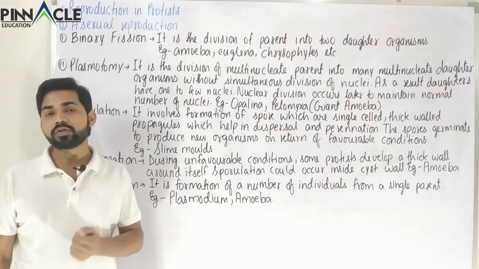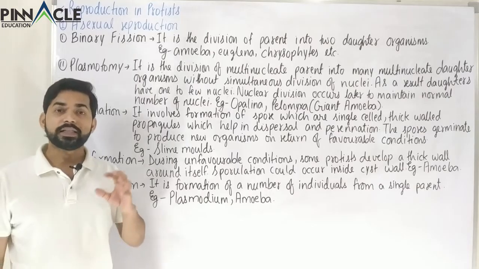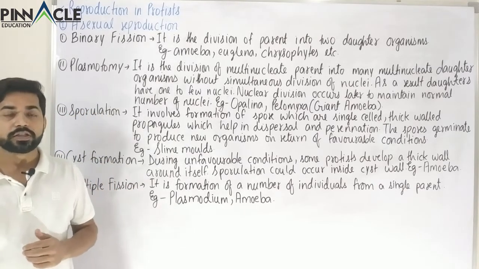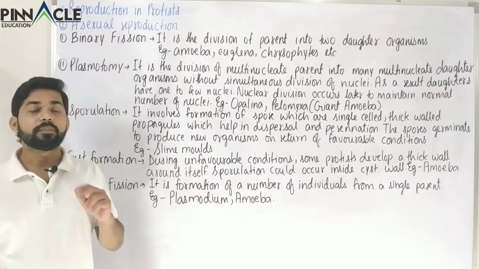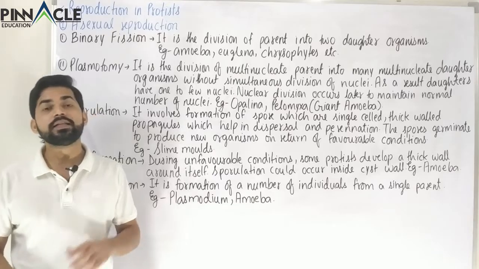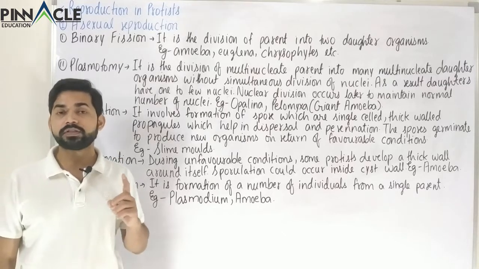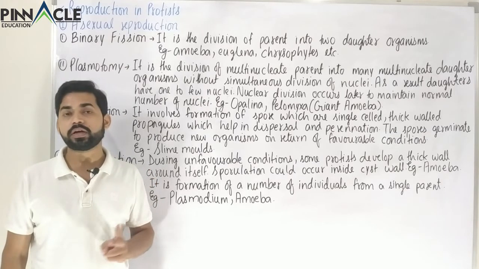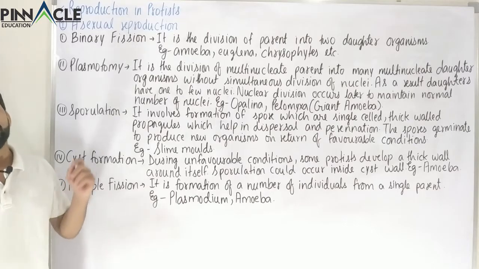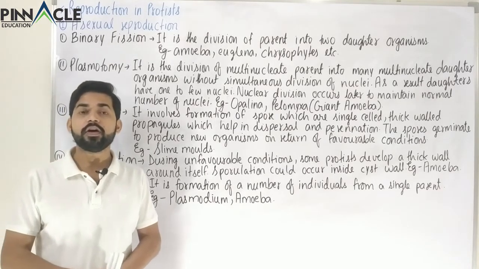And whenever we study sexual reproduction, we have to keep in mind that at least two parents would be involved. Normally in sexual reproduction, two parents are involved, but sometimes there could be a single parent, but that is an exception. So in asexual reproduction, there would be only a single parent, and in sexual reproduction, at least two parents. We are going to first study asexual reproduction in the case of Protista.